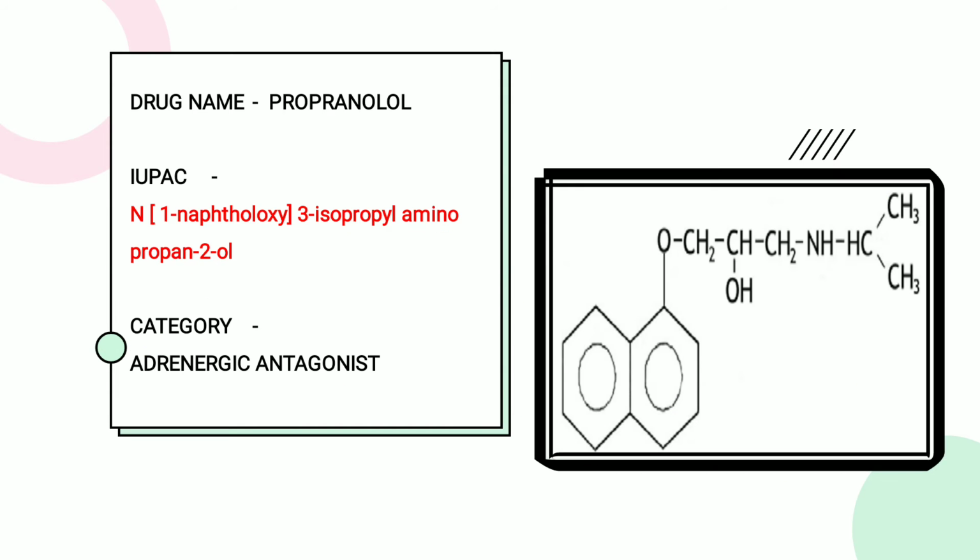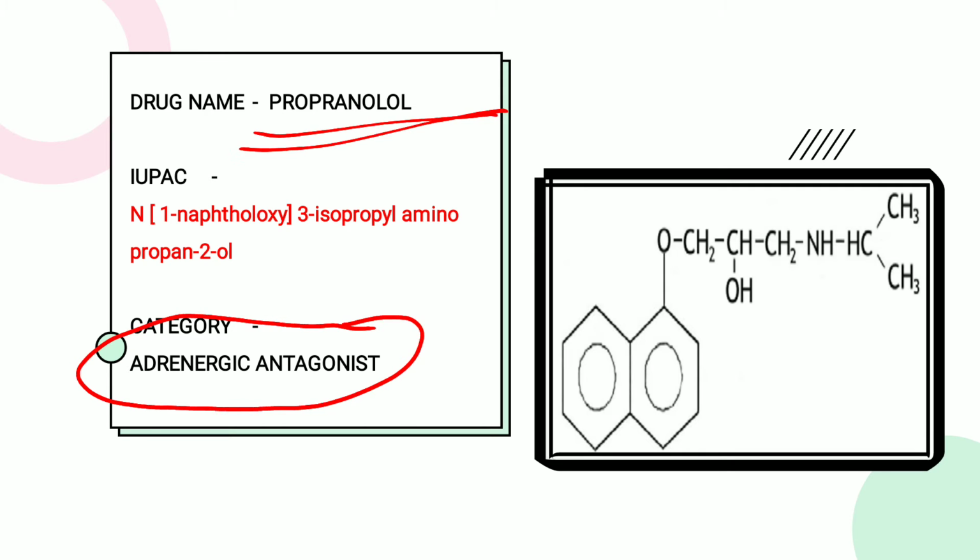Okay, we go for the next structure, that is propranolol. Propranolol is an adrenergic antagonist. First we saw the adrenergic drugs, in that we saw 3 structures, but the next structure is the adrenergic antagonist, in that we see propranolol. In propranolol, what is the parent nucleus? Again, in propranolol alcohol is the parent nucleus.